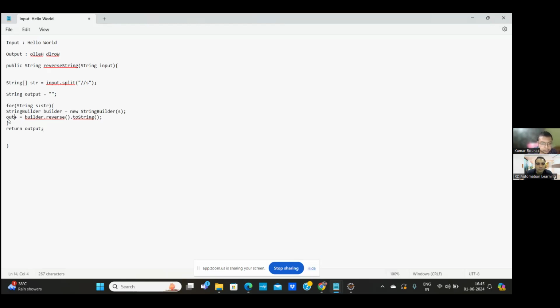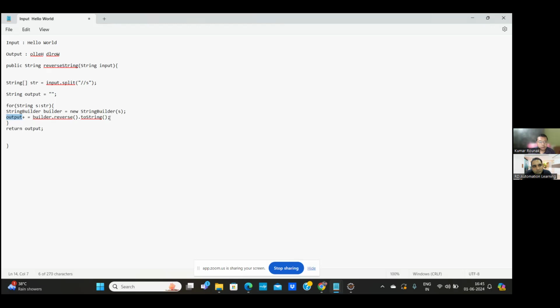Can you explain the flow of this program? So it will split the string into an array, hello and world. After that, in the for loop, first I will get hello. The builder object will get hello, and this builder object will reverse the string and convert it to a string, which we will store.